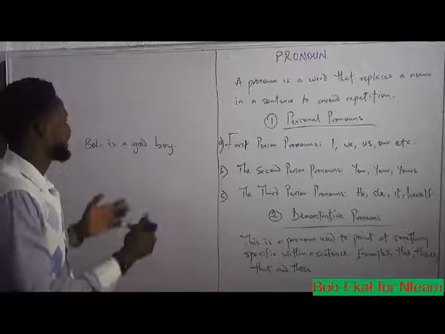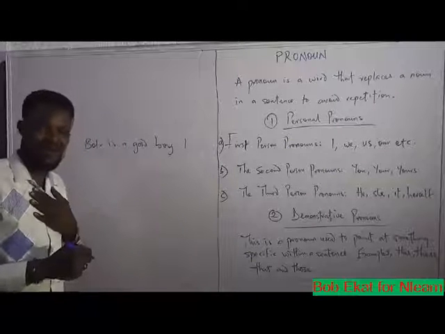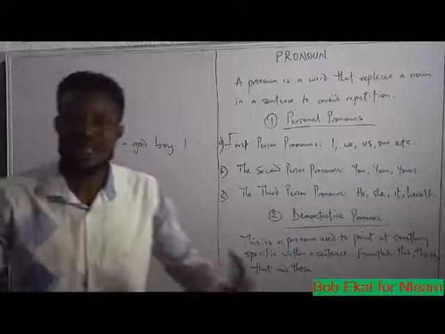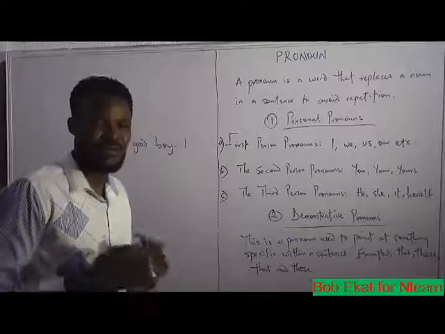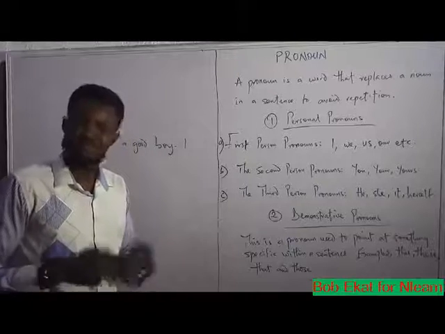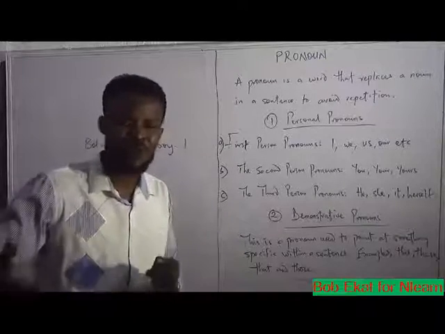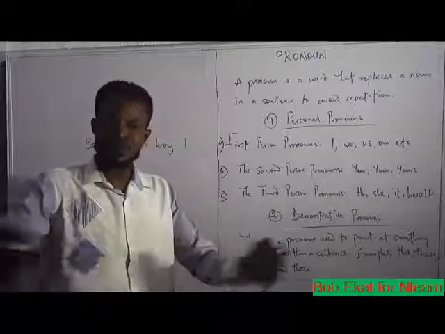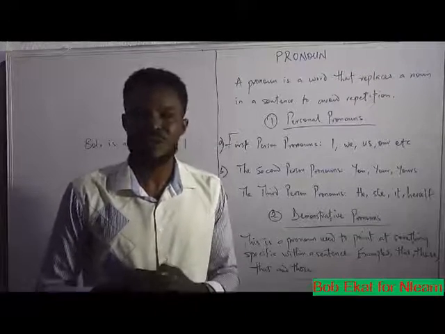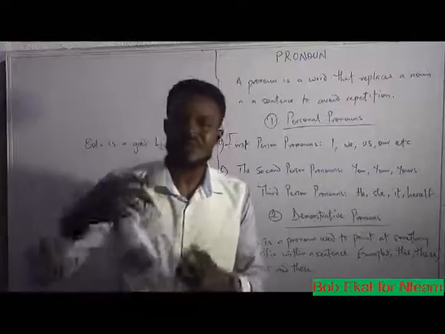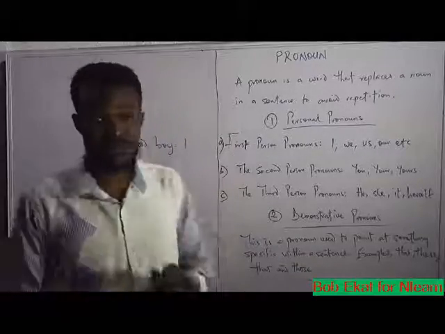So I can say, I, because I am Bola, don't forget. I am Bola. Bola is a good boy. I am good. Yes, I am. I then begin to use I in place of Bola. That is the use of first person pronoun in description. You get? I am Mr. Tony. If I don't want to use Mr. Tony anymore, I then begin to use I. If I belong to a group called the Avengers, and I don't want to use Avengers anymore, I can just continue by describing the Avengers as we or our. That is what the first person pronoun does.